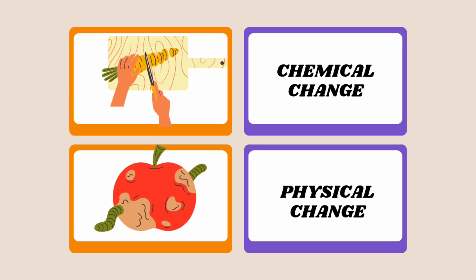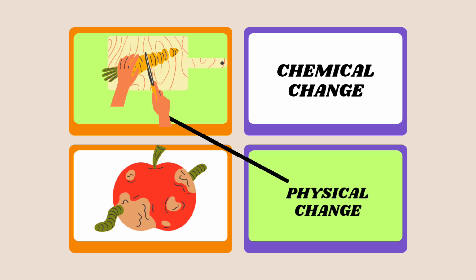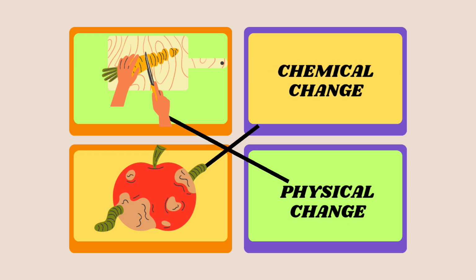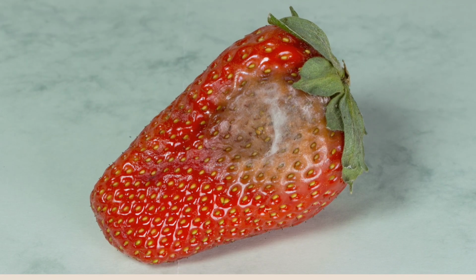Cutting vegetables and spoiling food are which kind of changes? Cutting vegetables is a physical change. Food spoiling is a chemical change.